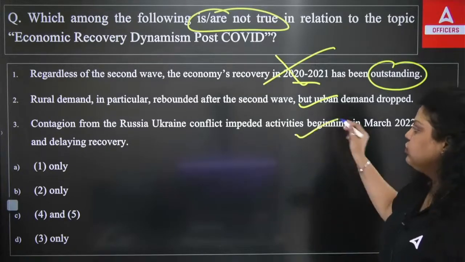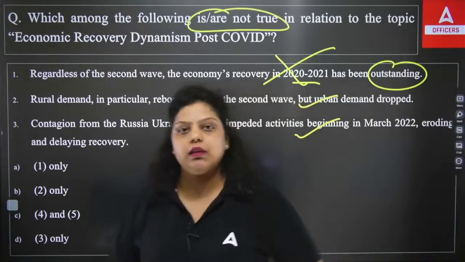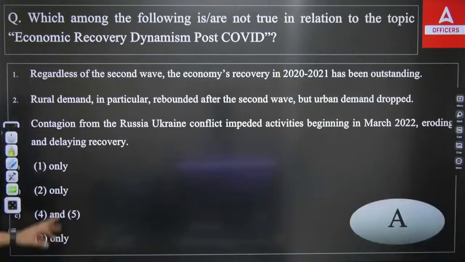This is also true. Because of the Russia and Ukraine conflict, we have faced delay in the recovery from COVID. So the right answer will be only the first, because the question is asking about the not true statement, and the first statement is not true. Second and third are true. So the right answer will be option A.